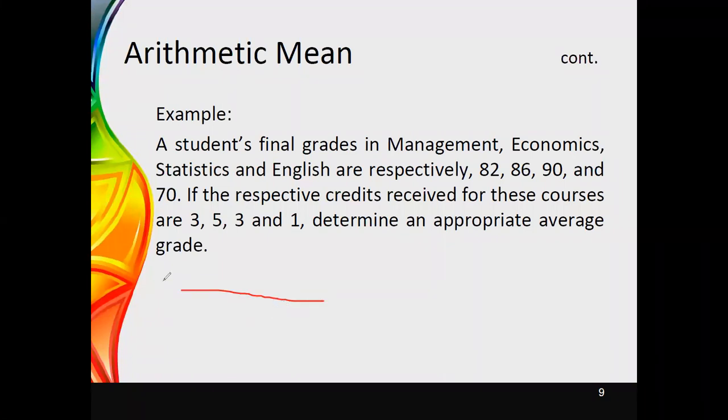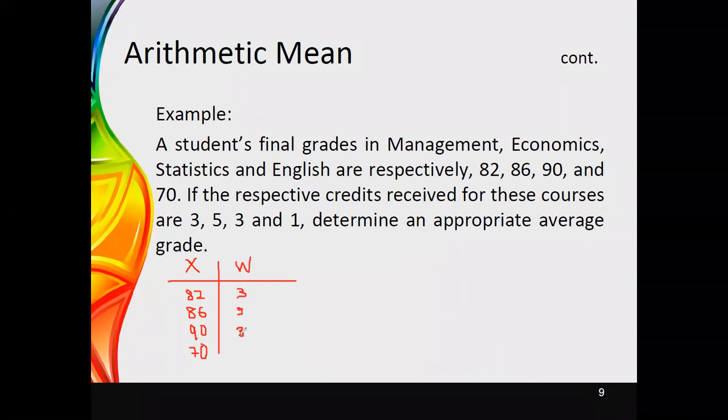Therefore, now you may have the set of values for x. These are the values that we have for x. If I write the values accordingly, it is 82, 86, then 90, and as the last value it is 70. And according to the credit weight, the weightage values would be 3, 5, 3 and 1. Now first of all, you can get the multiplication of these two. It is w times x, and then you can simply take their summation.